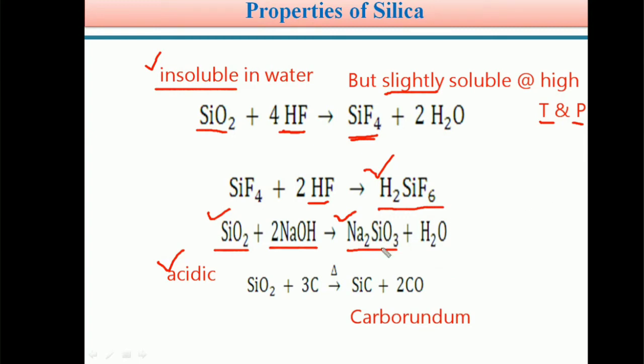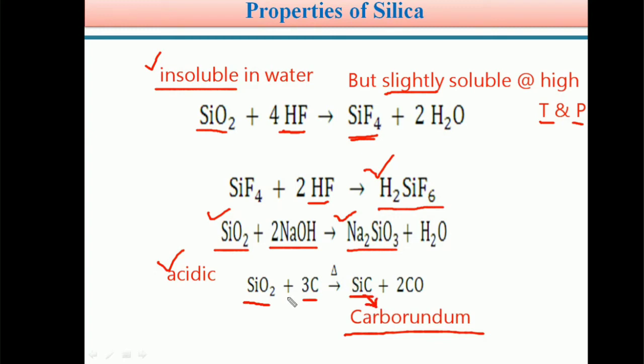Na2SiO3, sodium silicate. So silica reacts with base, it forms silicates, Na2SiO3. Next property: silica, or silicon dioxide, when heated with carbon, forms silicon carbide. Silicon carbide is also called carborundum, SiC.